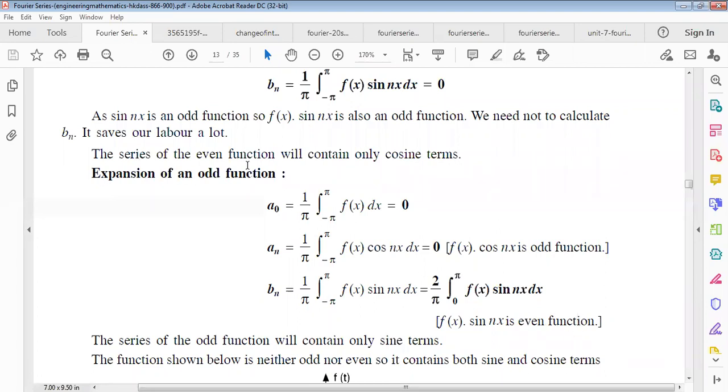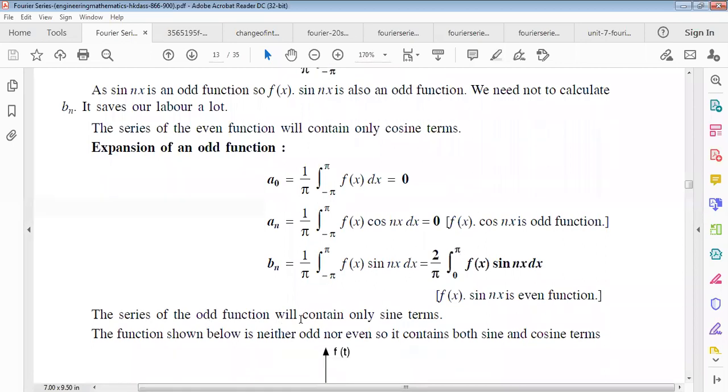If we consider the odd function as f of x, remember it, then bn will not equal 0, and the area will be twice this whole area, but the limit will be 0 to pi. So the series of an odd function will contain only sine terms. Remember it, a naught and an will be 0.